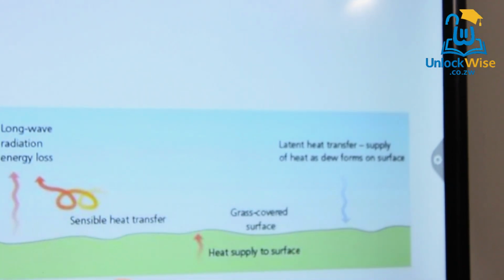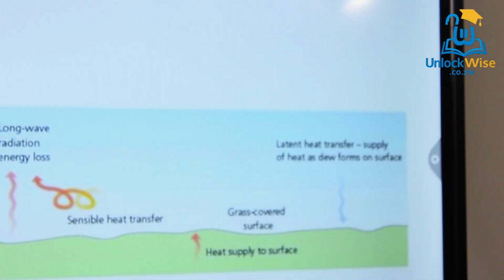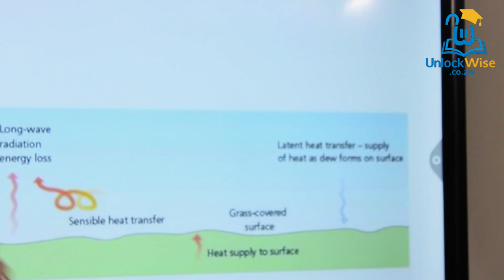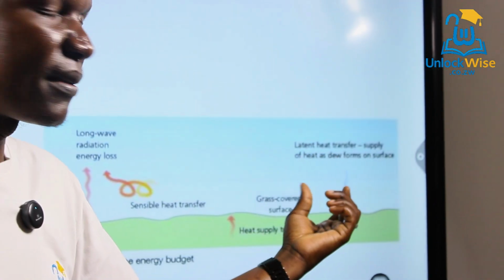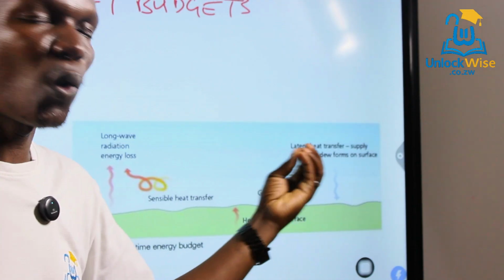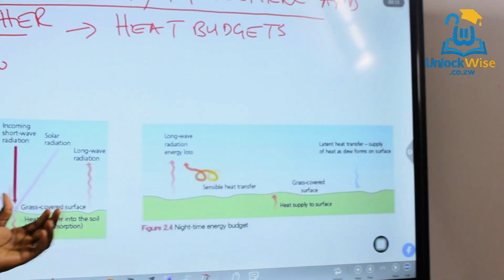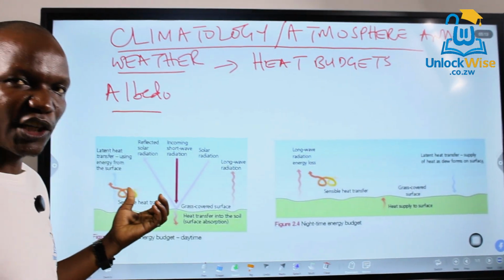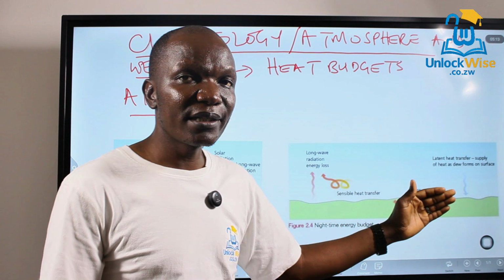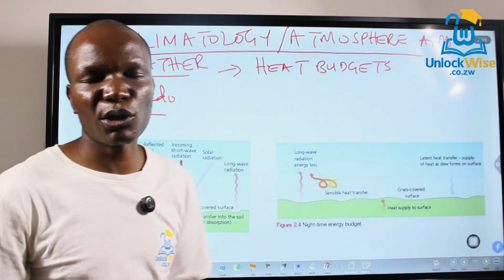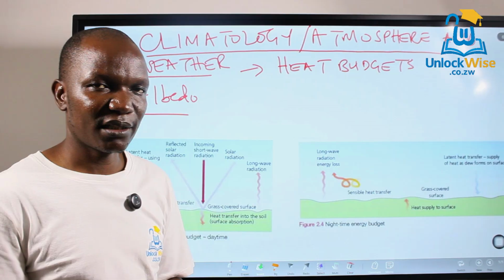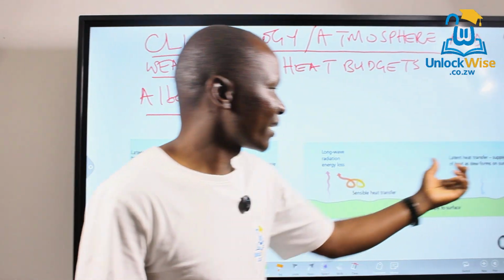Because of condensation at ground level, resulting from loss of heat. So the latent heat transfer that happens at night is basically condensation. Unlike here where we talked about evaporation and condensation, there it is mainly condensation that results in the formation of dew, that results in the formation of fog and mist. Okay, that is our latent heat transfer.